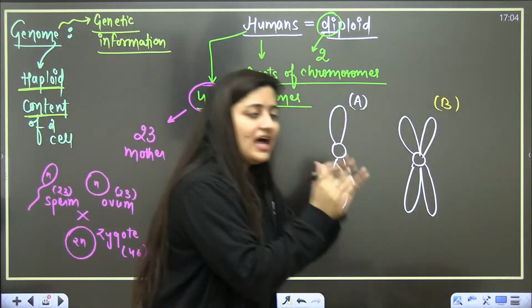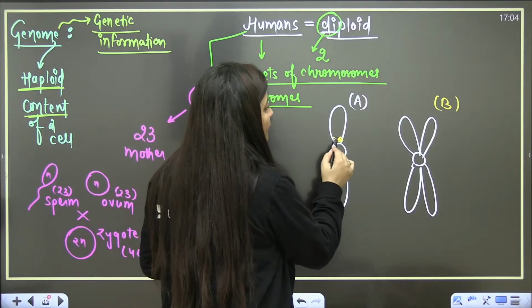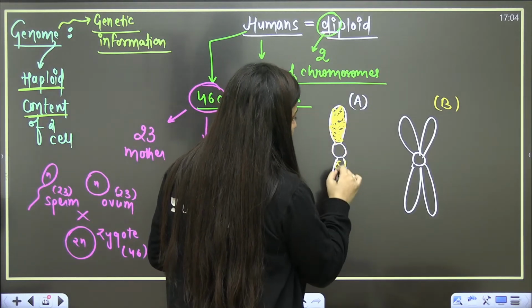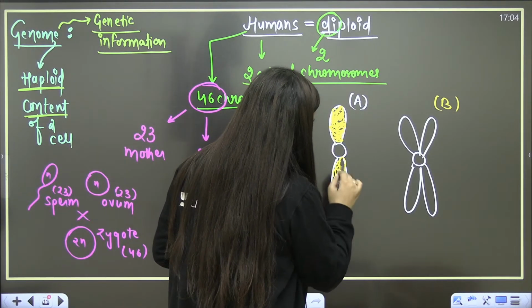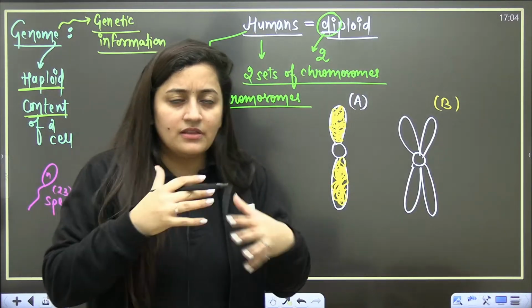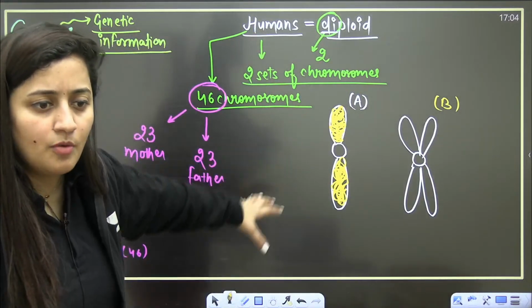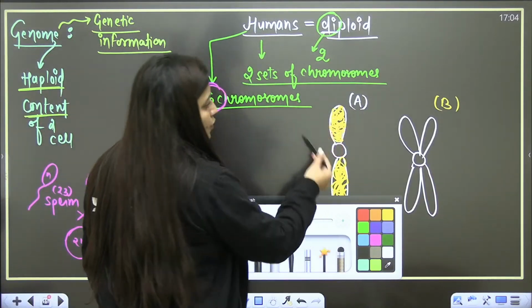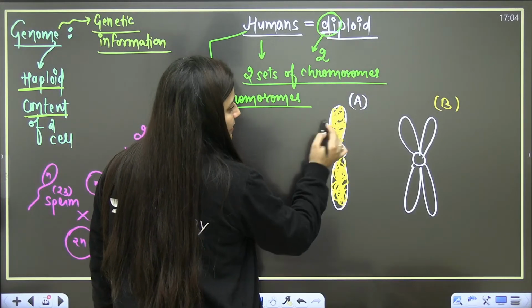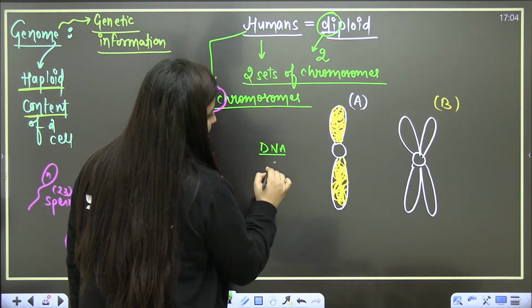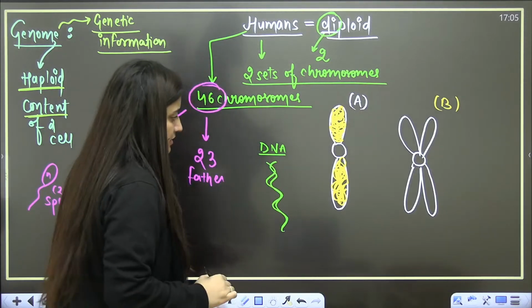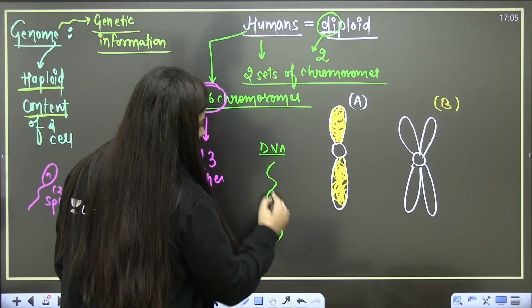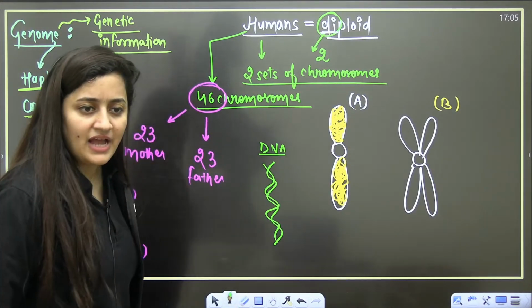A and B both are chromosomes, but ultimately what is a chromosome made up of? Chromosome also has the DNA, which is coiled over proteins. There are some other proteins which further coil that DNA, and we get this compact structure. So why am I giving you this example? When you look at this chromosome, it has DNA, deoxyribonucleic acid. It is made up of that only, DNA.